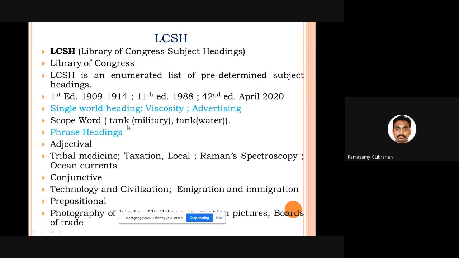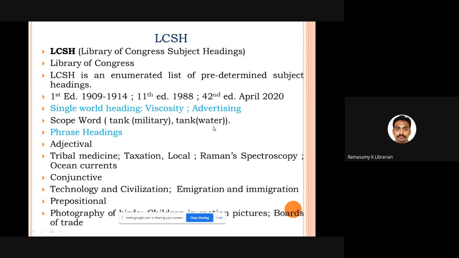If the same word gives 2 different meanings in 2 different contexts, you have to make use of something called a scope note to define. For example, tank can be a military tank or it can be a water tank. So you need to differentiate water tank from military tank. So you use a qualifier, a scope note, called military or water within brackets. Fine. That's the scope note.